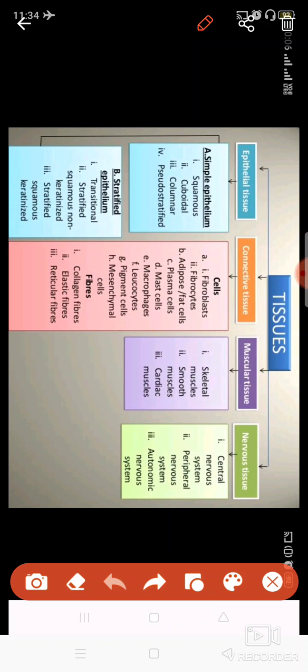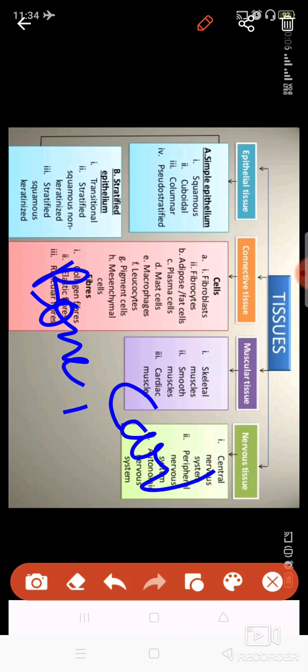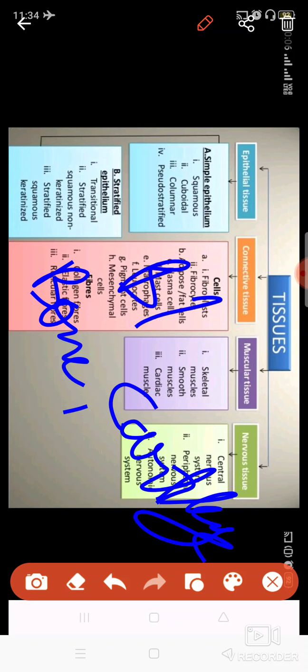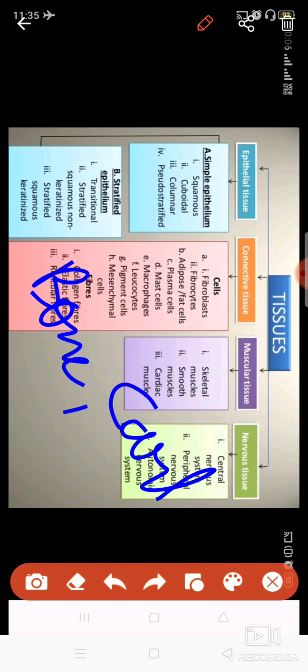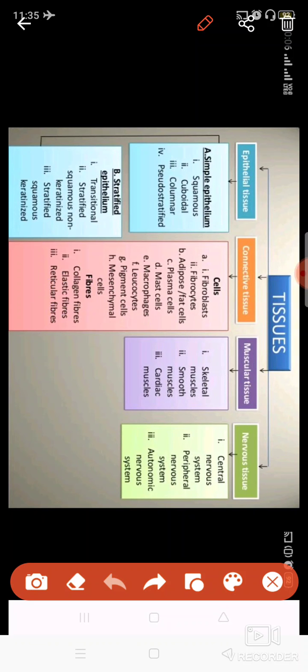These connective tissues are like bone, cartilage, blood, and lymph. These are all the connective tissues which I'll discuss with you in my next video. Then muscular tissue is of three types: skeletal, smooth, and cardiac.